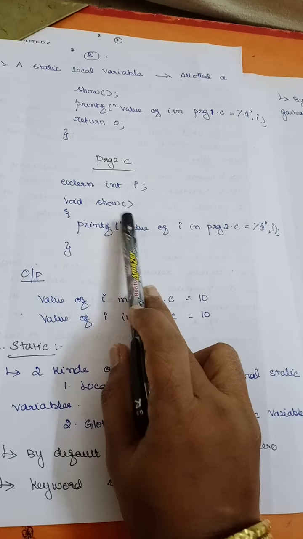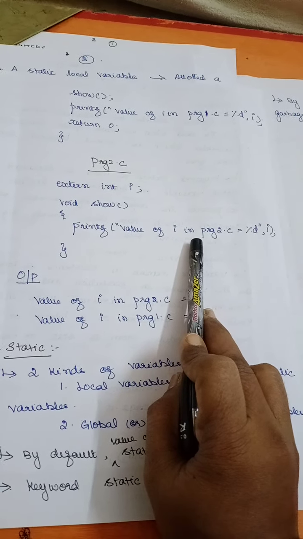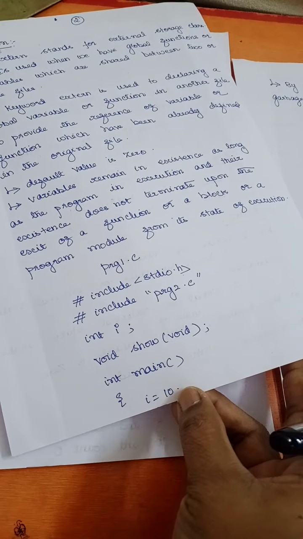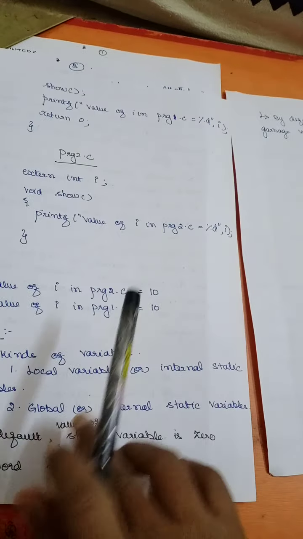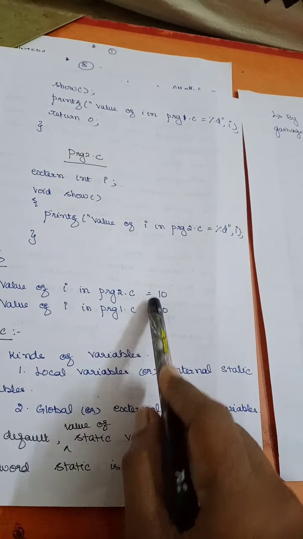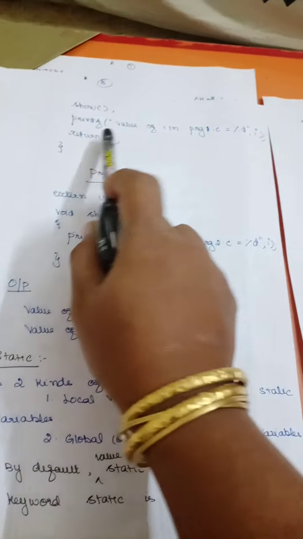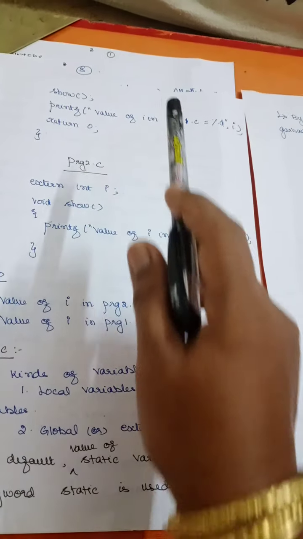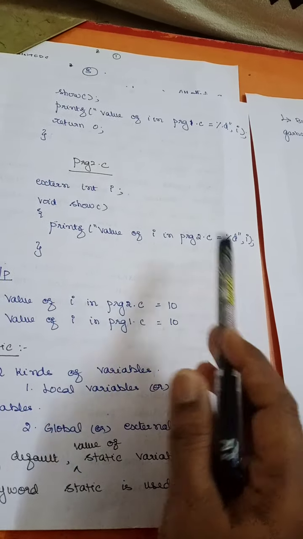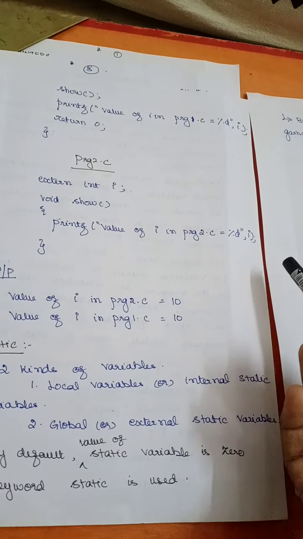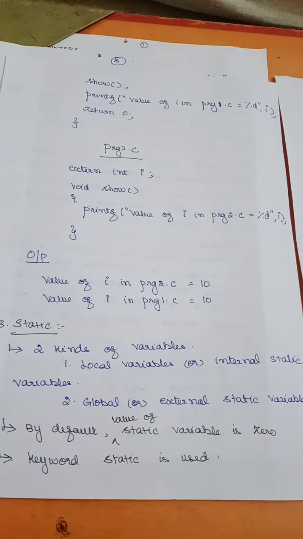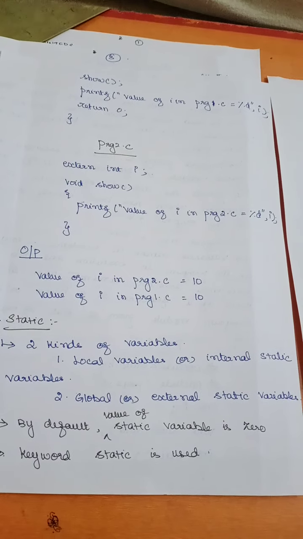So void show, printf value of i, right? So the value of i, initially, what is the value we have got here? Here we have made i is equal to 10. So this value is available here. So 10 will be printed here. Again the control will be moved here. So again I am printing the value i. So this i value is being accessed by both the programs. Why? Because i is going to be a global variable that can be accessed between your functions. Is that clear? Whereas a local variable you cannot do that, right?